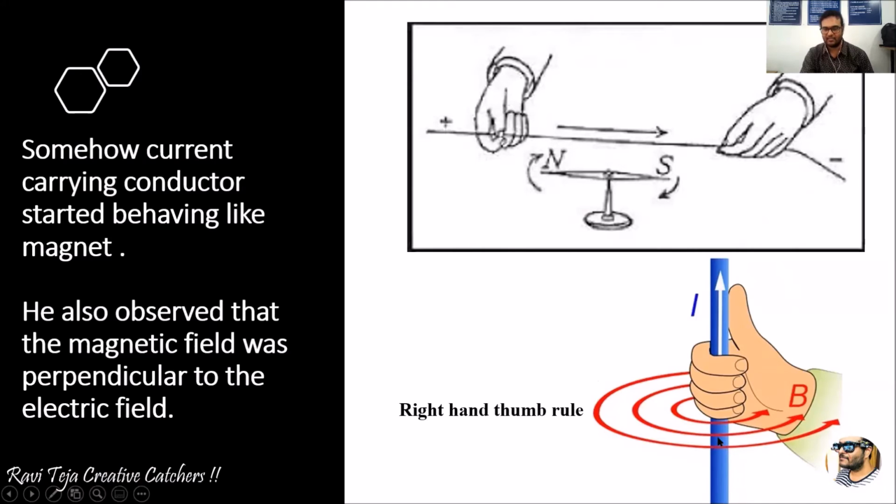Let us say the current is flowing upwards in the thumb direction, and the magnetic field with respect to the electric field will be moving in a circular motion around the thumb. That means the electric field is perpendicular to the magnetic field, or the magnetic field is perpendicular to the electric field. So somehow the current carrying conductor starts behaving like a magnet, and both the magnetic field and electric field are perpendicular to each other, okay.